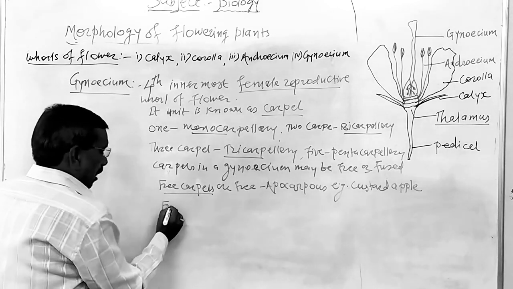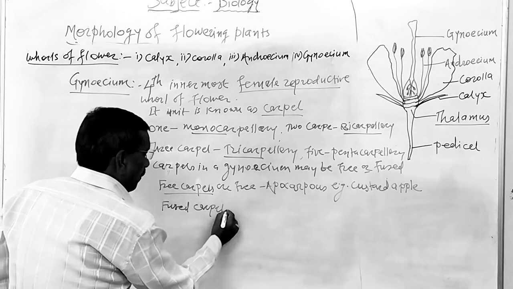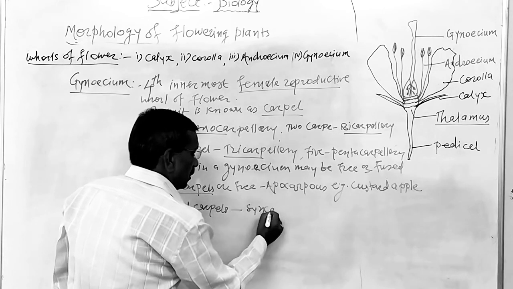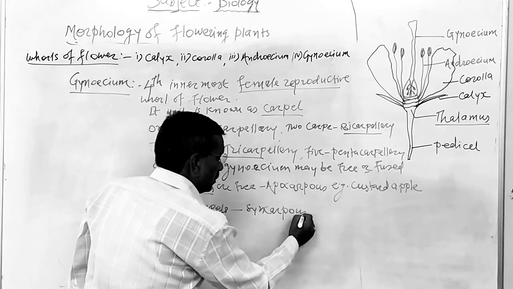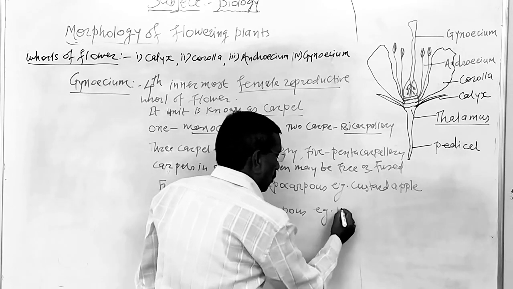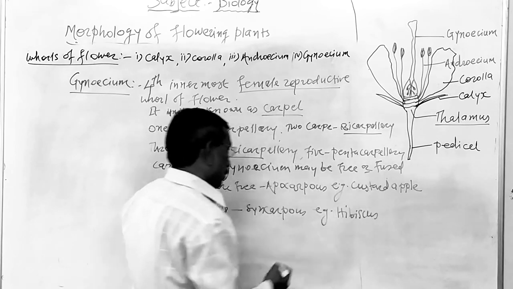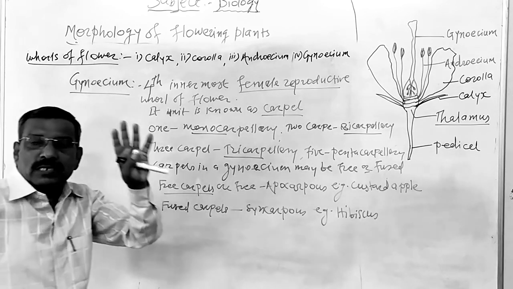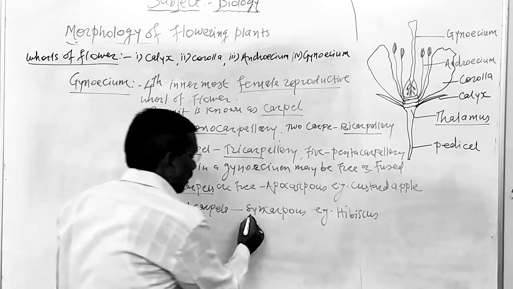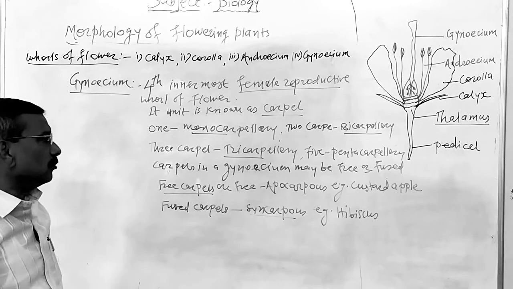But when carpels in a gynoecium are fused, that condition is known as a syncarpous gynoecium. For example, the gynoecium of hibiscus plant. जास्वंद या वनस्पतीमध्ये, 5 carpels are all fused together, and that condition is known as syncarpous gynoecium.